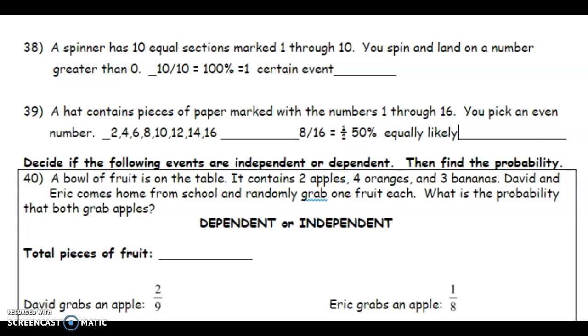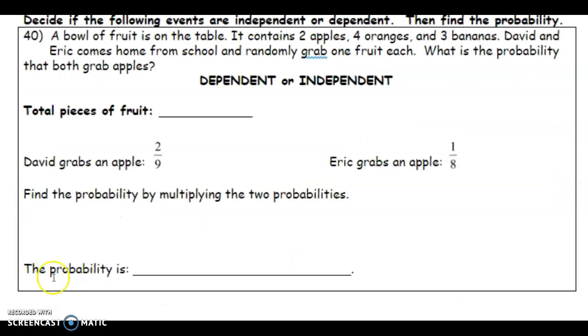And our last problem, number 40. Decide if the following events are independent or dependent. If you haven't underlined or highlighted one of these two words, you do not get the credit for it. So please make sure that you follow through each of the steps that your problem requires. Find the probability. A bowl of fruit is on the table.